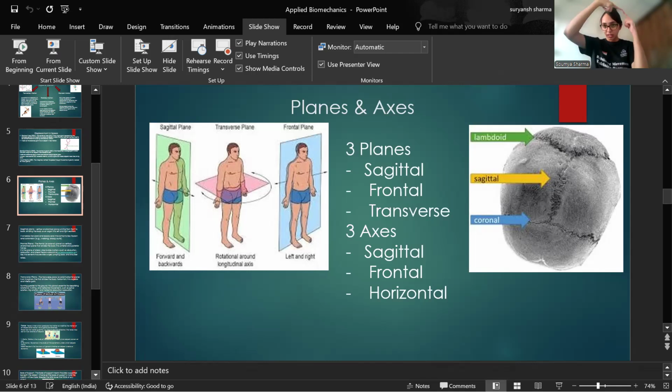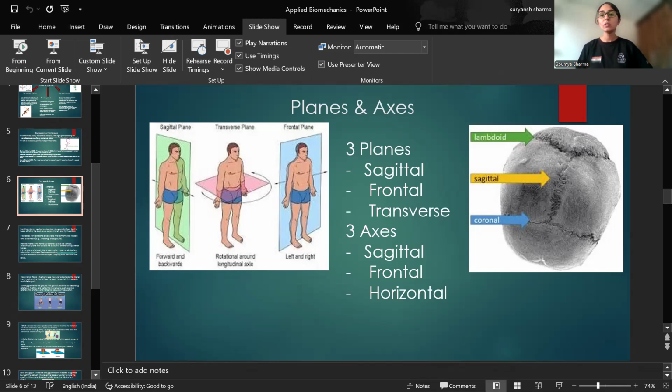Second is the frontal plane. If I'm wearing a hairband like this, representing the hairband is the coronal suture of the skull. So the coronal plane is also known as the frontal plane. Any plane coming parallel like this, which is dividing my body into two equal anterior and posterior parts, is my frontal plane of movement. In the frontal plane occur abduction and adduction movements, which are occurring around the sagittal axis.